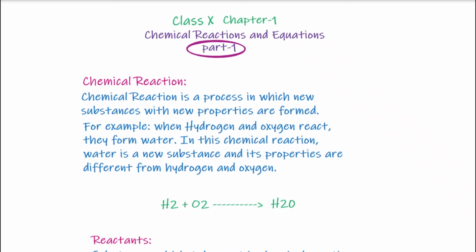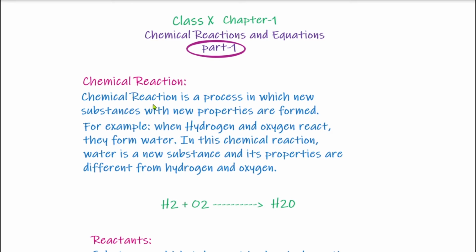Hello students, today we will start with chemistry first chapter, chemical reactions and equations. Now what is a chemical reaction? A chemical reaction is a process in which new substances with new properties are formed.